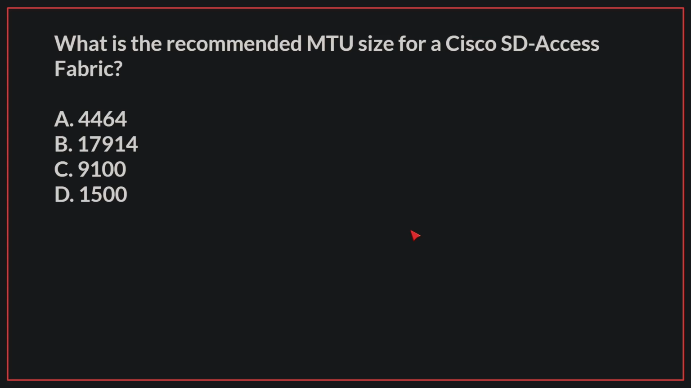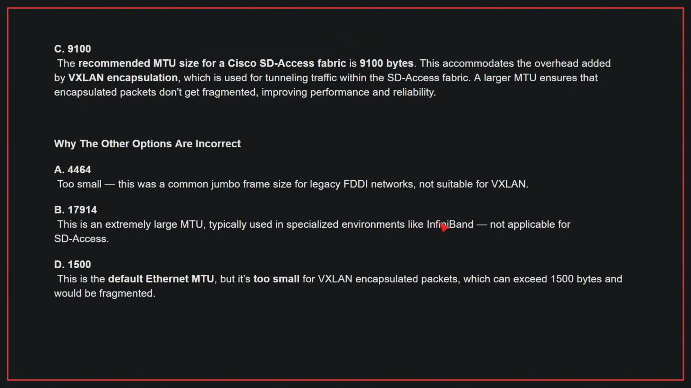What is the recommended MTU size for a Cisco SD access fabric? The correct answer is C. The recommended MTU size for a Cisco SD access fabric is 9100 bytes. This accommodates the overhead added by VXLAN encapsulation, which is used for tunneling traffic within the SD access fabric. A larger MTU ensures that encapsulated packets don't get fragmented, improving performance and reliability.